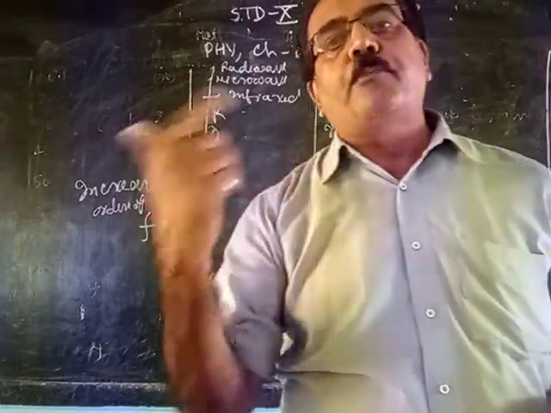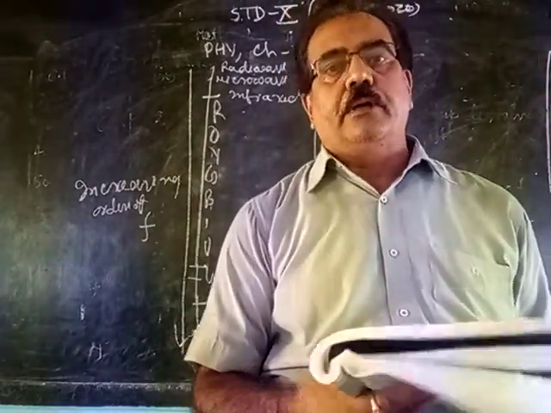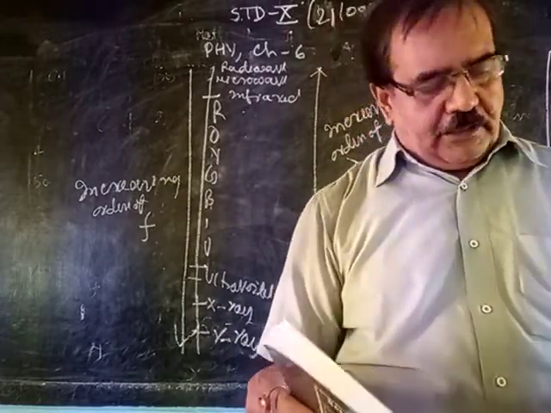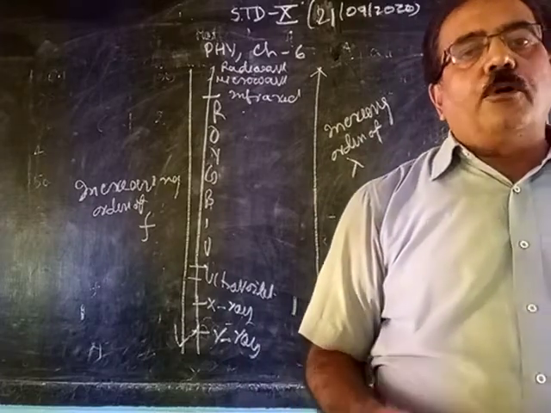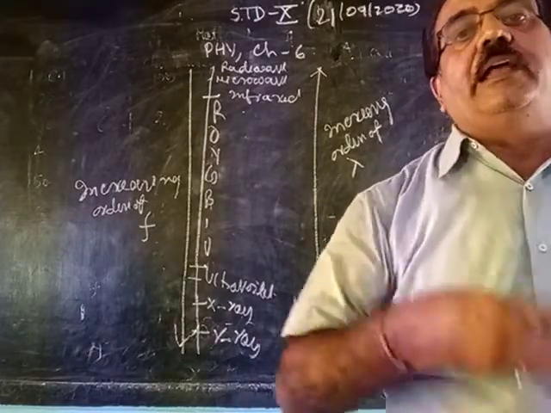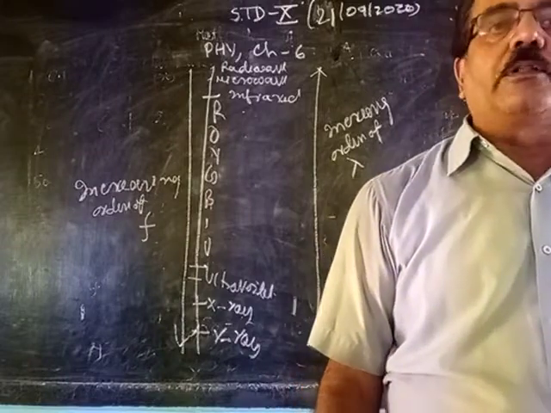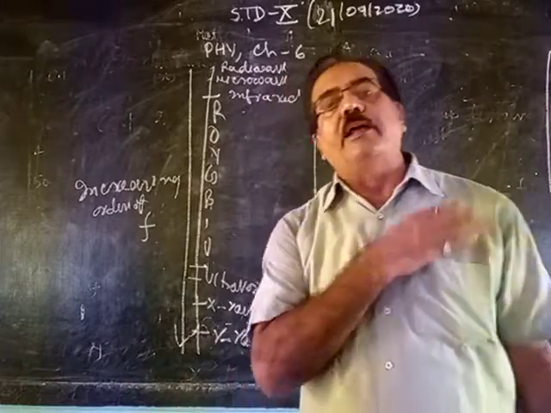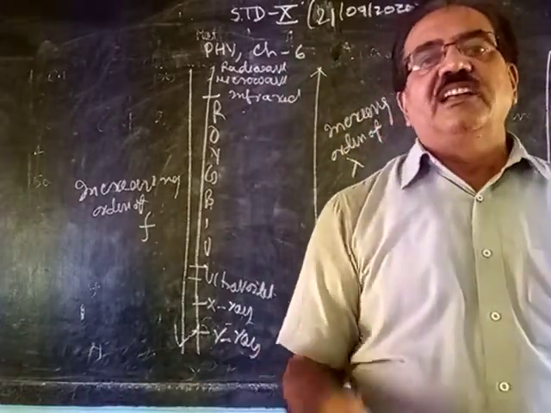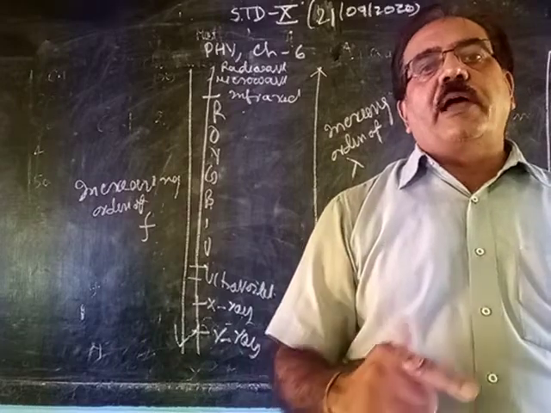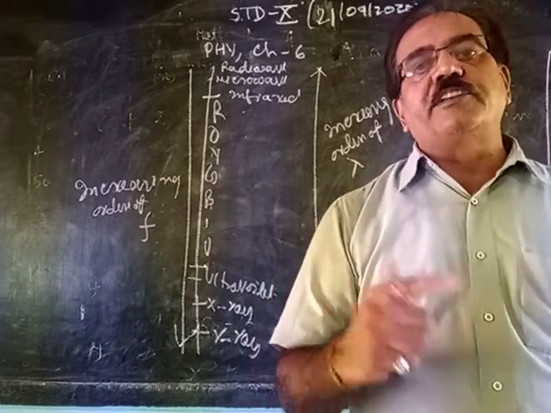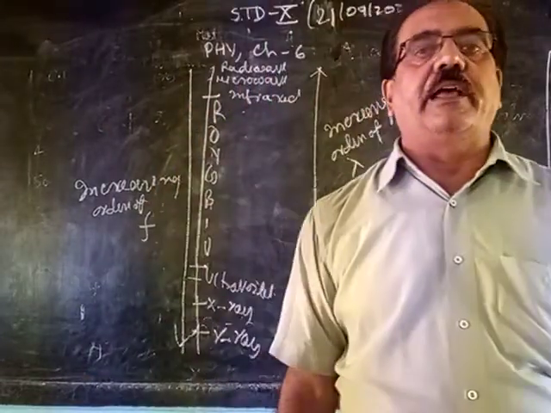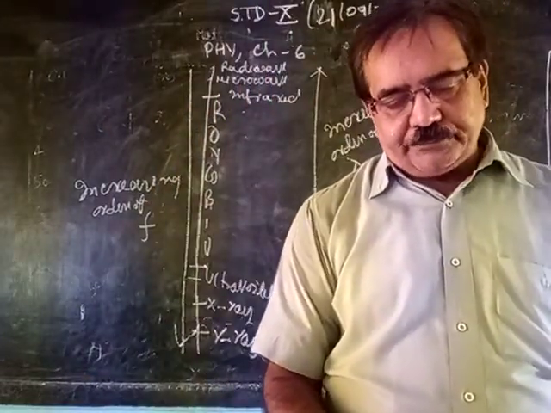Now what is the common property of all the electromagnetic waves? First point, electromagnetic waves do not require any medium for their propagation. Second point, the electromagnetic wave speed is 3 × 10^8 meter per second in air. This is a common property.